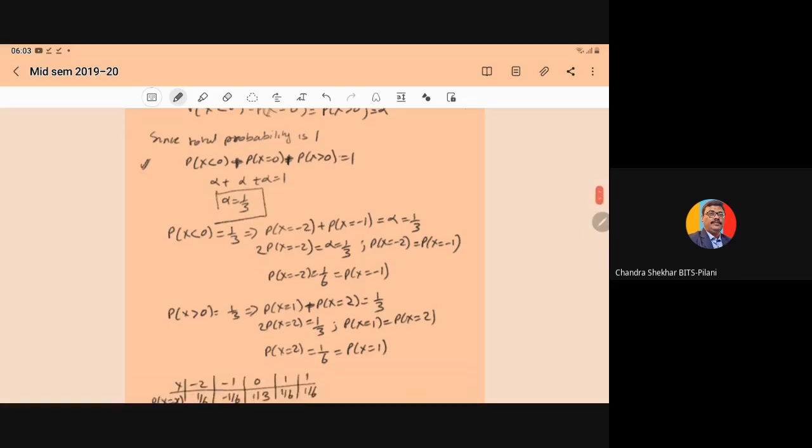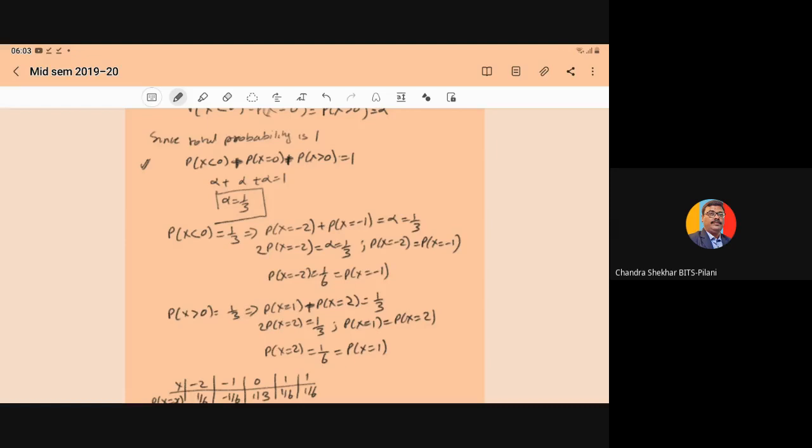Now it is also given that probability of X < 0 is equal to 1 by 3. X < 0 means X = -2 and X = -1 for the given problem. So 1 by 3 is equal to probability of X = -2 plus probability of X = -1.